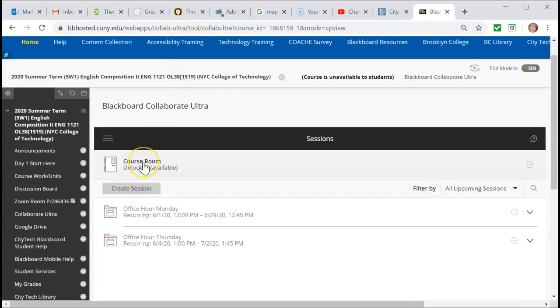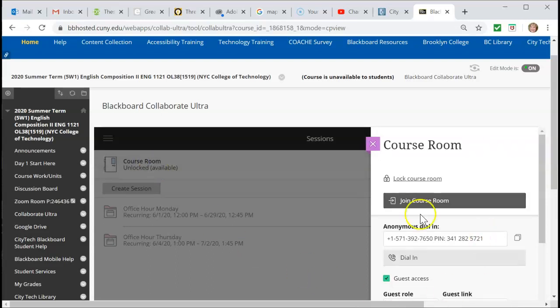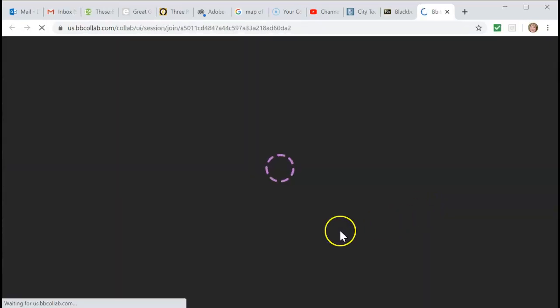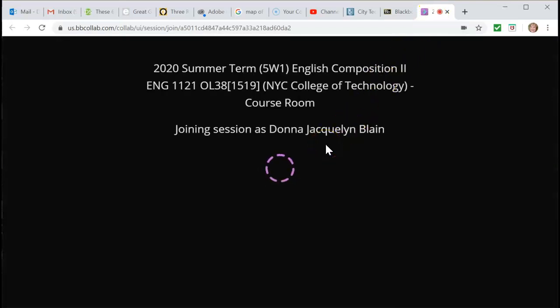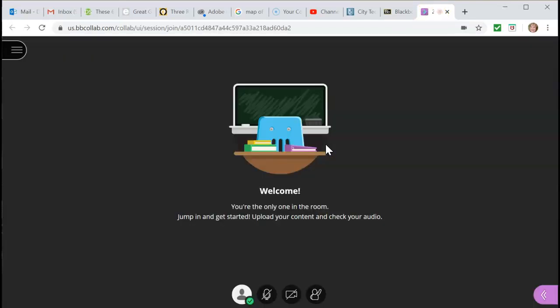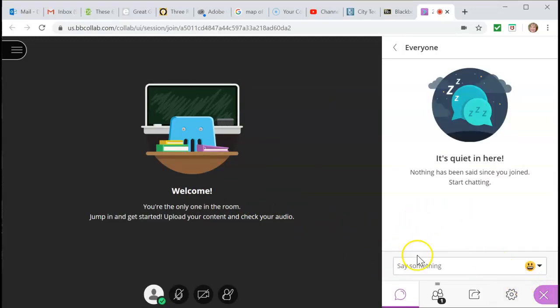The nice thing about this course room is that it's available for everybody. If you want to use it to work with each other, you can get in that. You can get in here and work on it yourself. So you join the course room. I see it's got its own tab, and it always takes a second because it's Blackboard and it's City Tech, right? So this is where we are. To jump in, see this little stuff down here? You open the panel and you can do all kinds of stuff. You can chat.